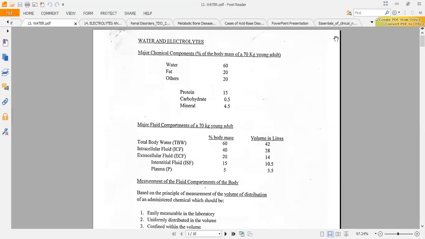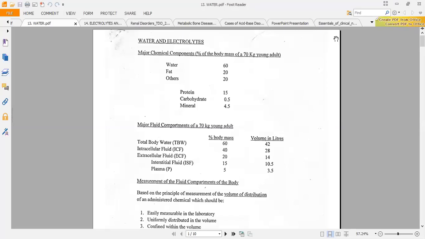Okay, so water is a very important component of every human being. We should be able to understand the composition of water and then the various compartments of the human being where this water is compartmentalized. I'm sure we all know this already, so it's going to be a revision.